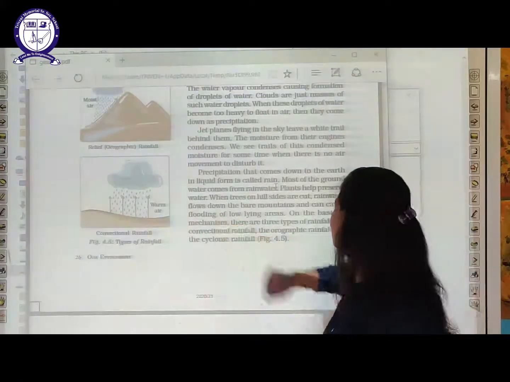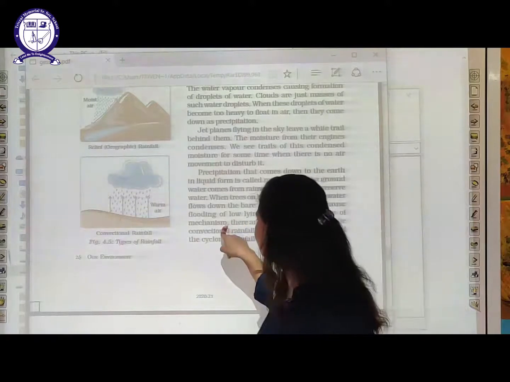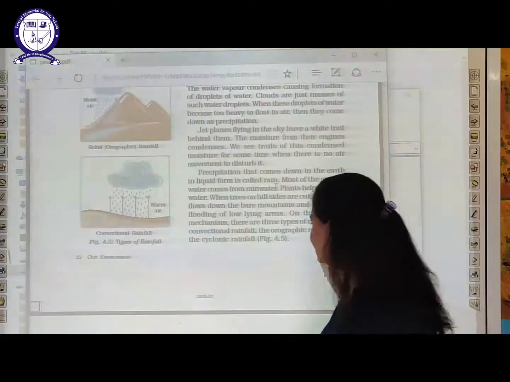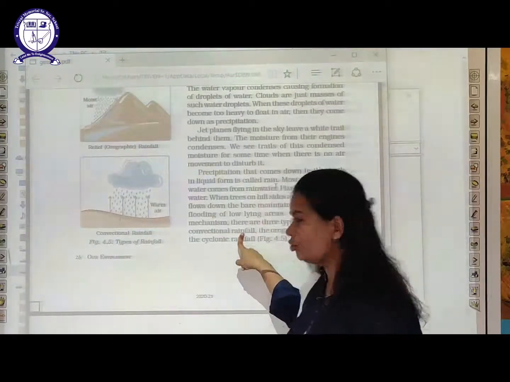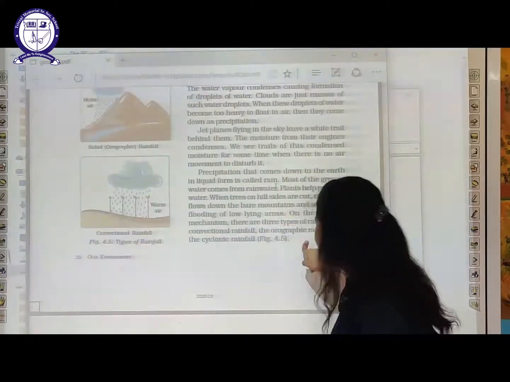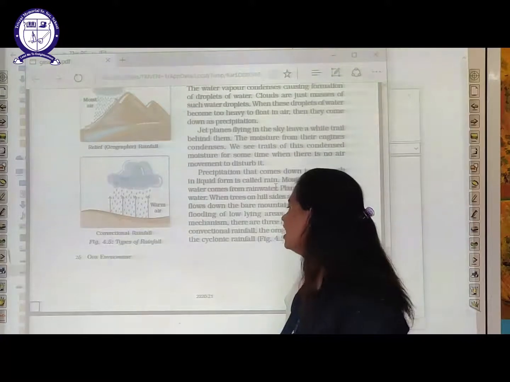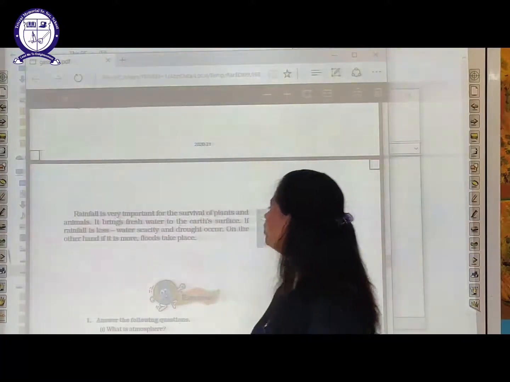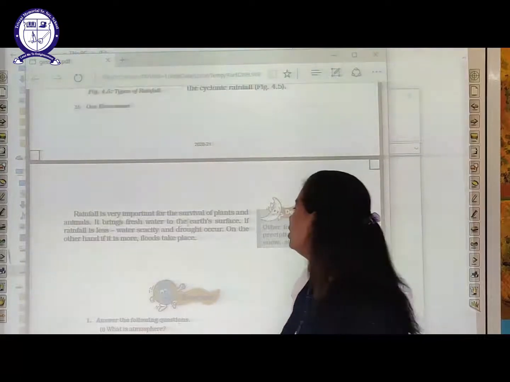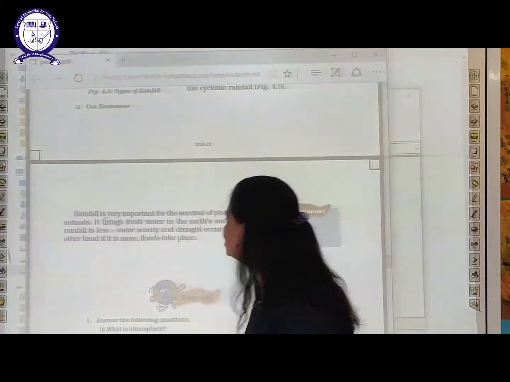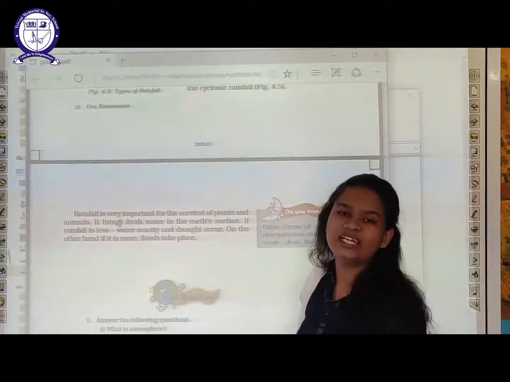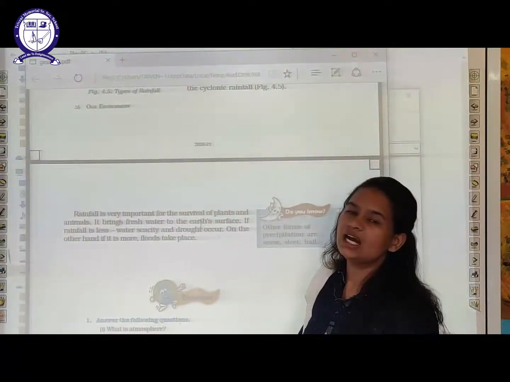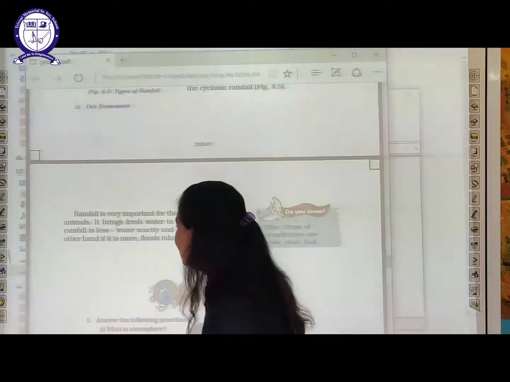On the basis of this mechanism, there are three types of rainfall: convectional rainfall, orographic rainfall, and cyclonic rainfall. Now, rainfall is very important for the survival of plants and animals. Why is it important? Because it brings fresh water to the earth's surface.